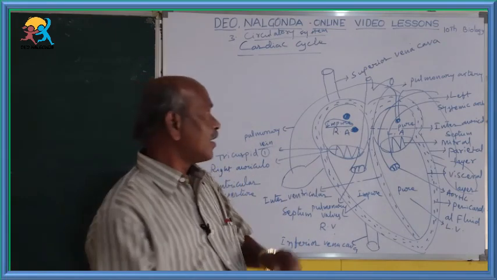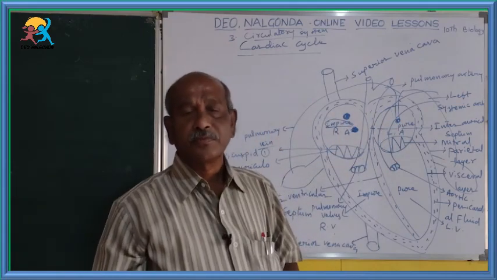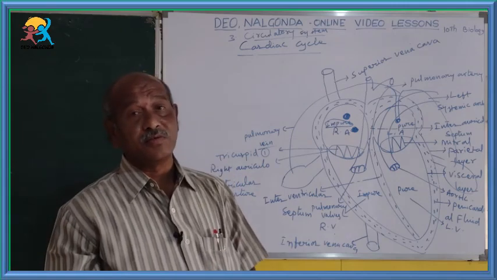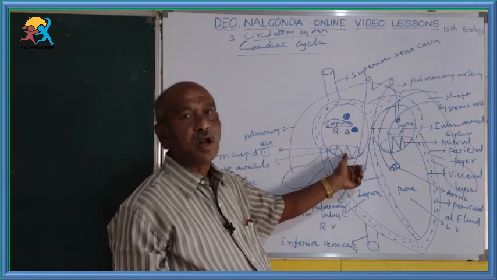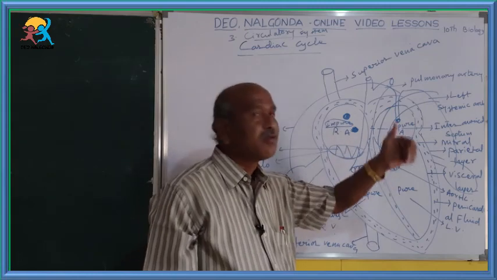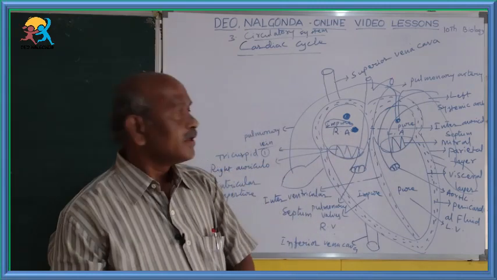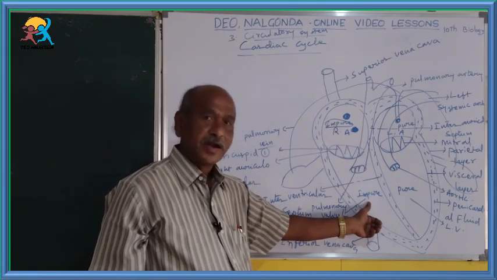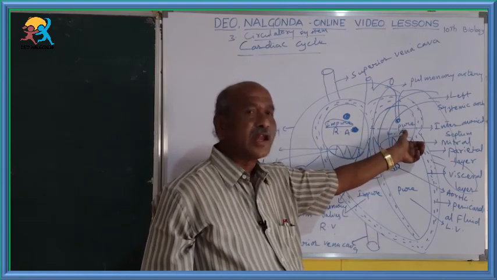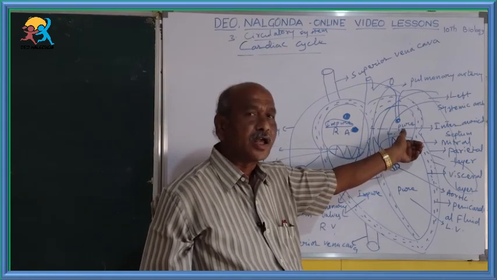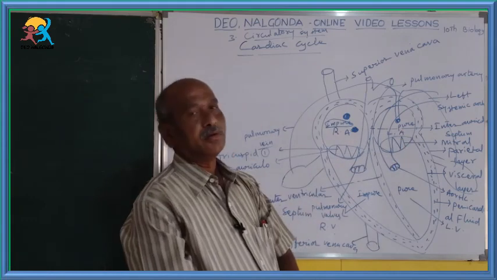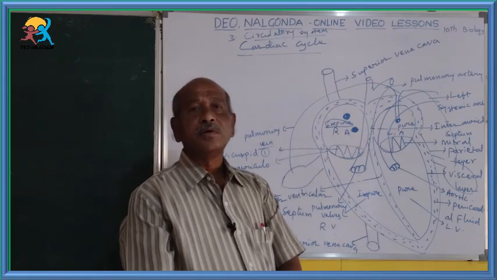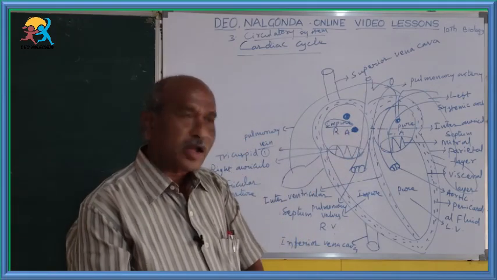After they are filled, they undergo contraction. Due to the contraction of these auricles, what happened? Here the tricuspid valve is open, here the mitral valve is open. By that, the right auricle containing impure blood enters into the right ventricle. The left auricle containing pure blood enters into the left ventricle. This is about the contraction of the auricles.